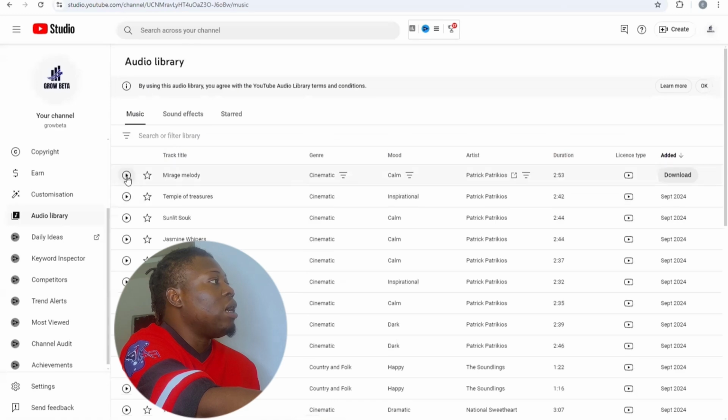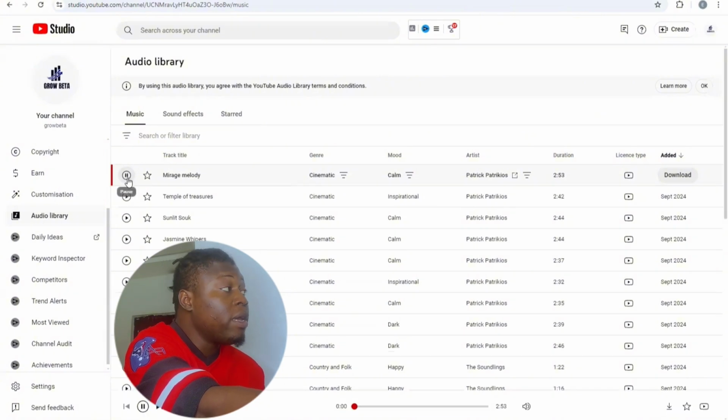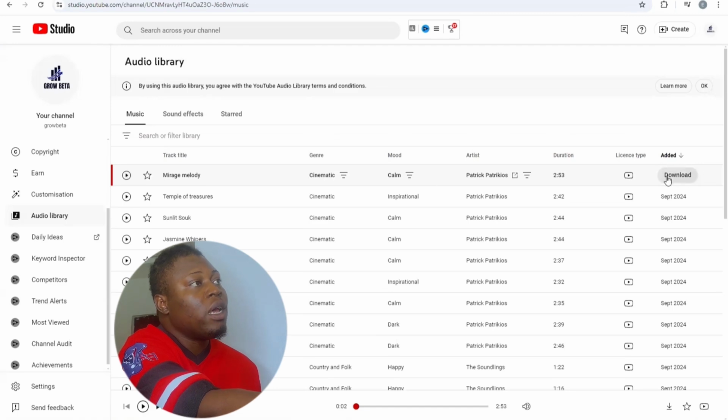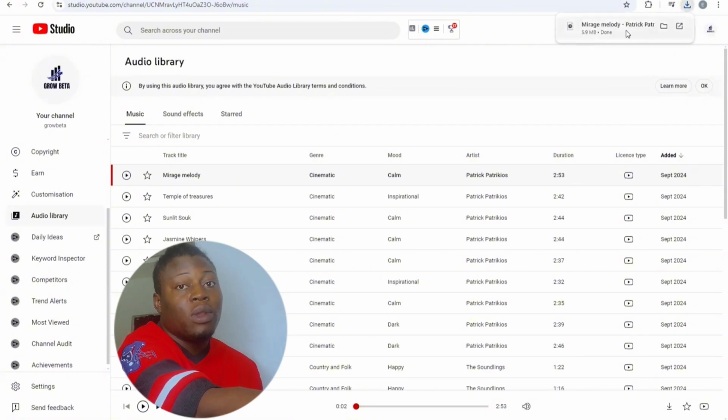Right now you can actually preview the audio, so you can play it. You click on here, and the audio will play, so you'll be able to preview the audio. If you want to download, you just need to come right here and click on this download button, and you can see right now the audio is downloading. You can see it up here, it's downloaded. So this is exactly how to download audio from YouTube. In case you want to use this audio for YouTube videos, you download this audio from here, then you take it to CapCut.